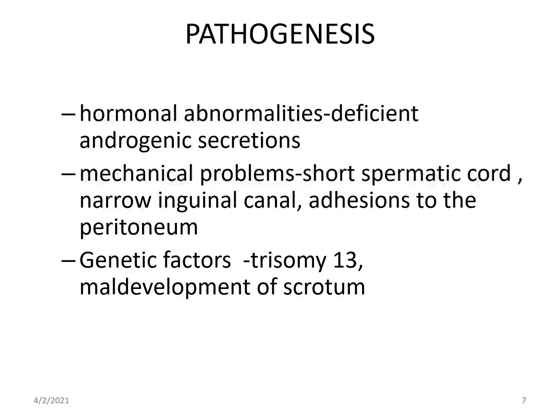Or there may be mechanical problems. Spermatic cord is short, so it is not letting the testes go down into the scrotum. Narrow inguinal canal, there may be adhesions to the peritoneum. Or it may be present due to the genetic factors. In trisomy 13, we see cryptorchidism, maldevelopment of scrotum, and so on.